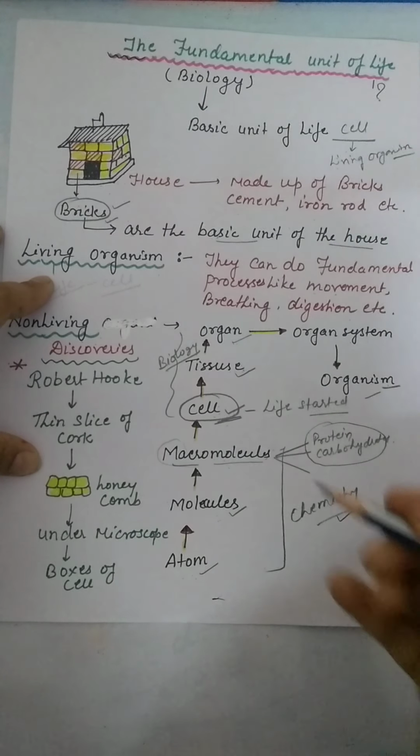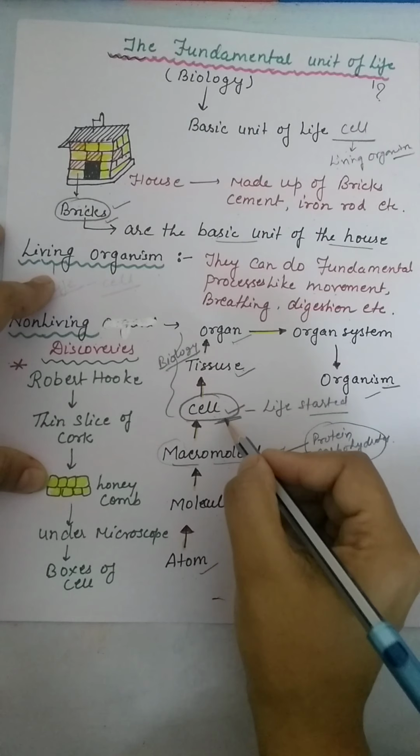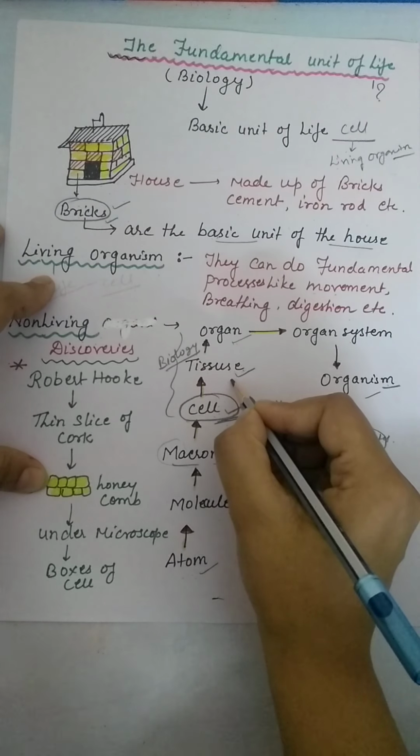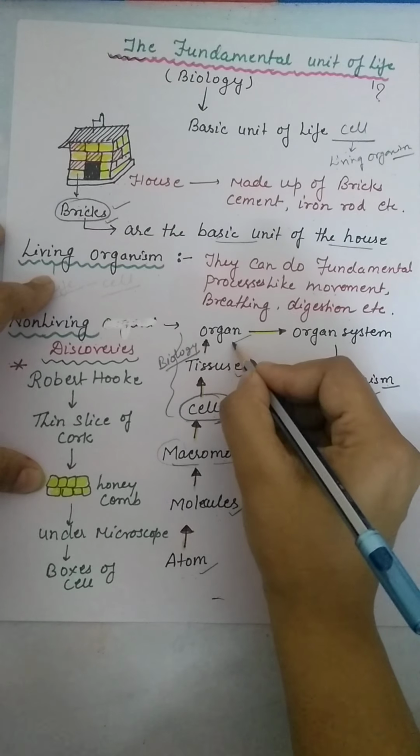So let's take an example, starting from the cell. When cells combine, they form tissues, and when similar types of tissues combine, they give an organ.